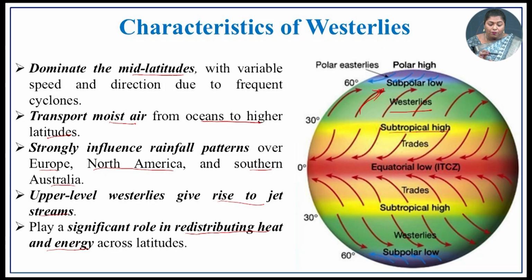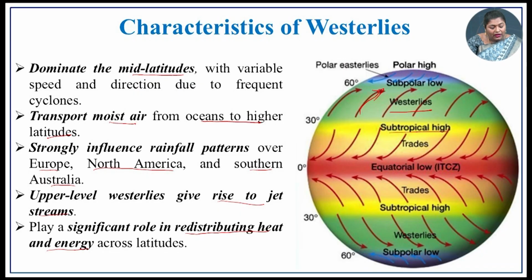The wind is transported, and it has a strong influence on the rainfall pattern over Europe, North America and South Australia, which is mainly influenced by these westerlies. So, these countries have been much influenced by westerly winds. The upper level of westerlies gives rise to jet streams. So, in the previous slide we have discussed this.